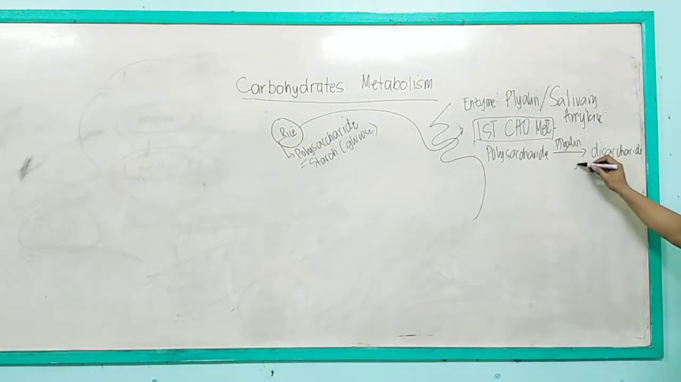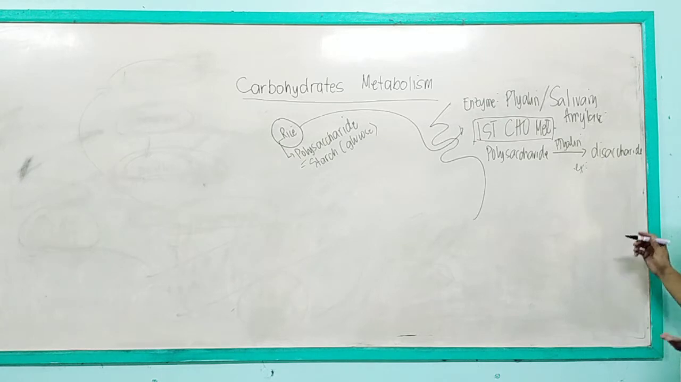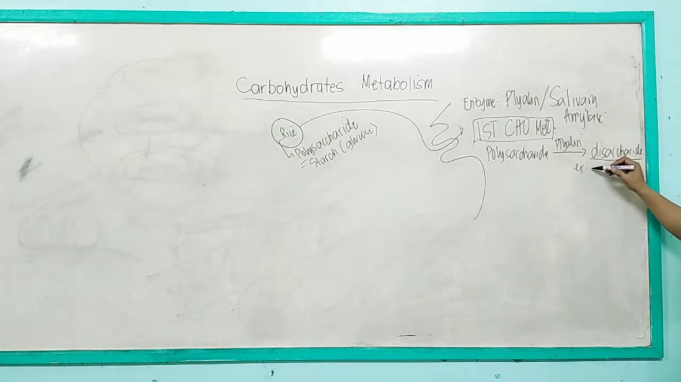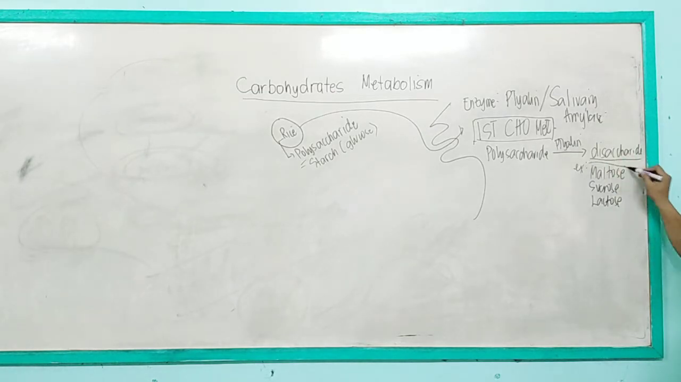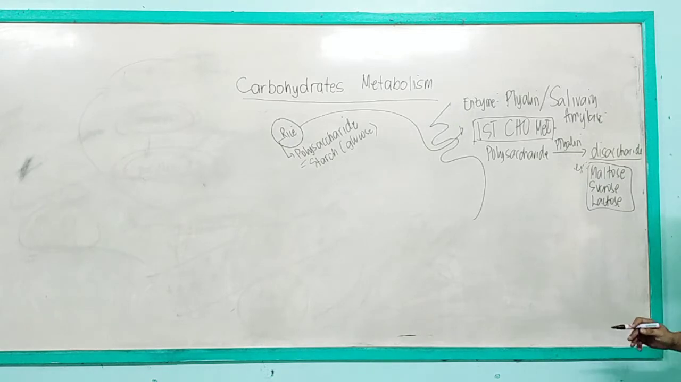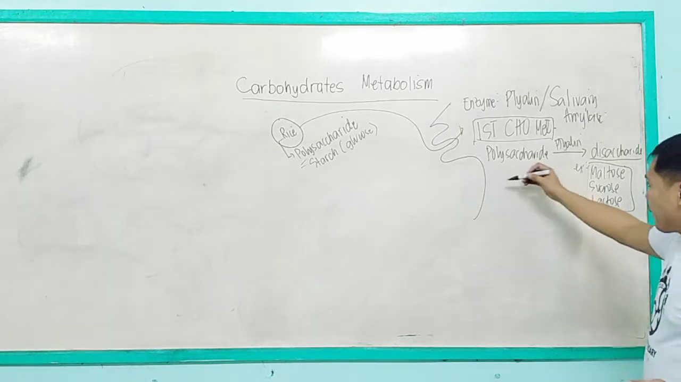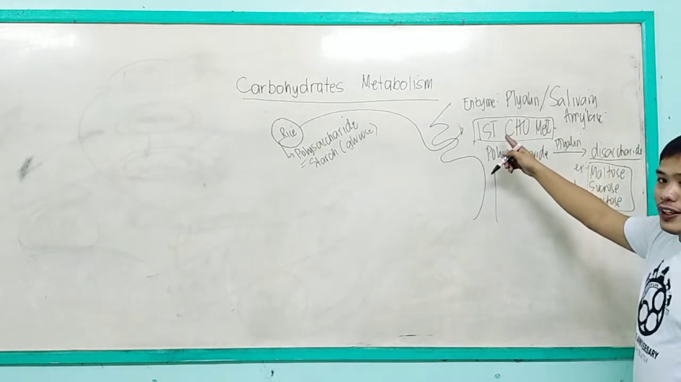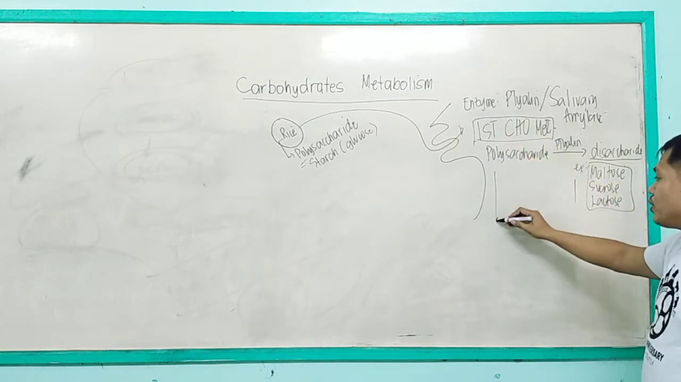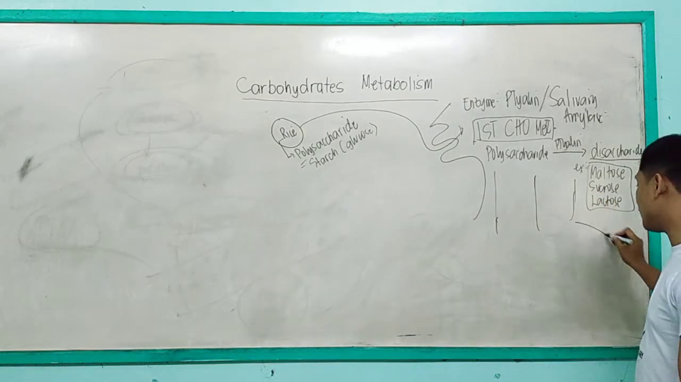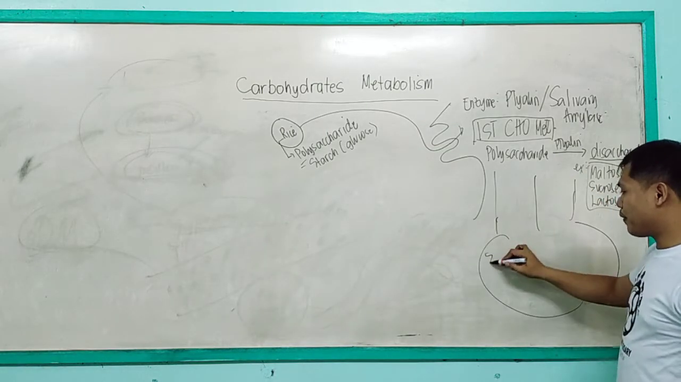Can you give us an example of a disaccharide? Examples are the following: we have maltose, we have sucrose, we also have lactose. So these are examples of a disaccharide. To cut the story short, the first carbohydrate metabolism occurs in our mouth. Now it goes into the pharynx and down into the stomach.